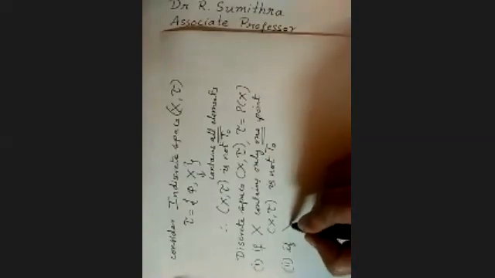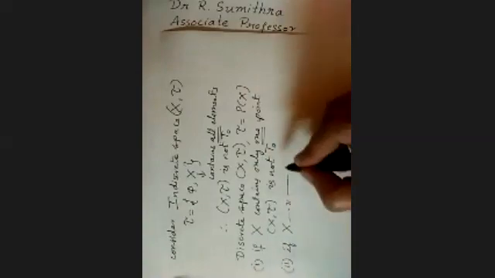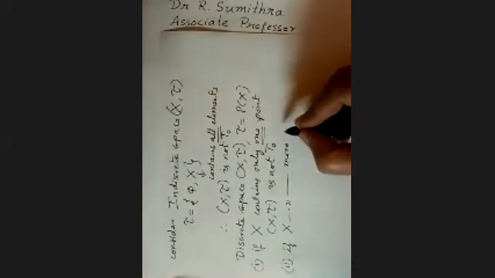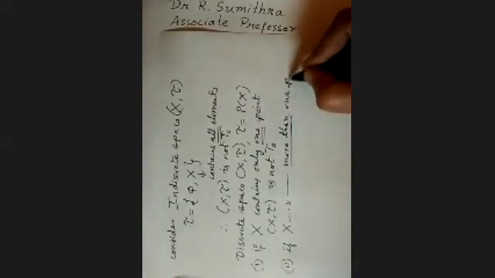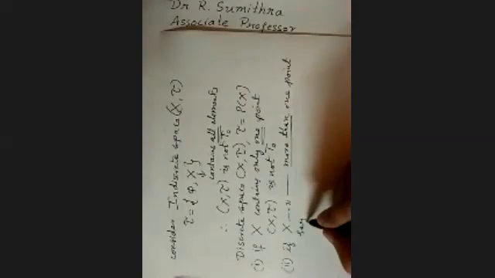Case 2, if X contains more than 1 point, say at least two elements A, B belonging to X, A not equal to B, consider singletons, singleton A, singleton B. One open set is enough, no? So any one you can take.